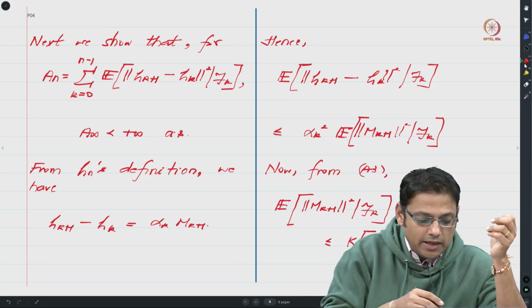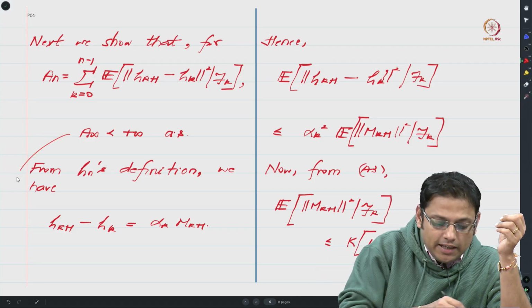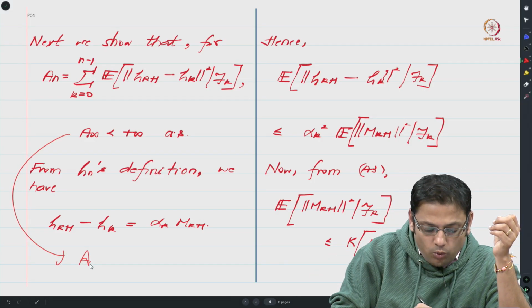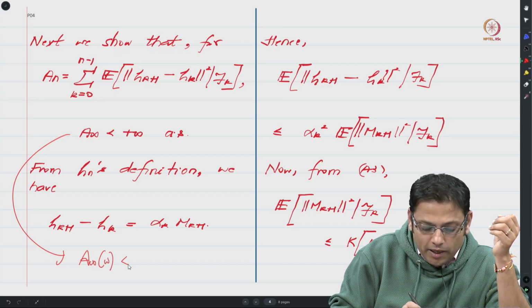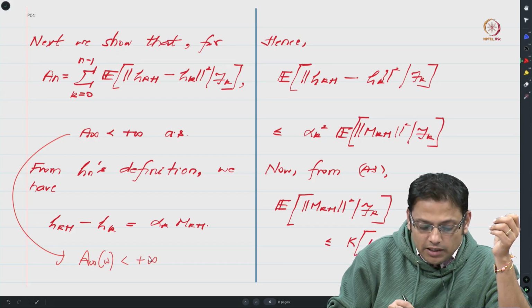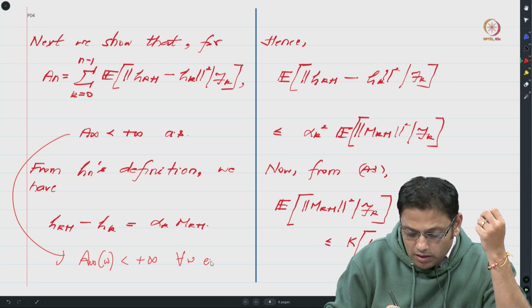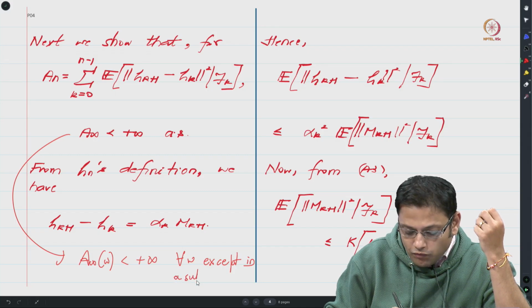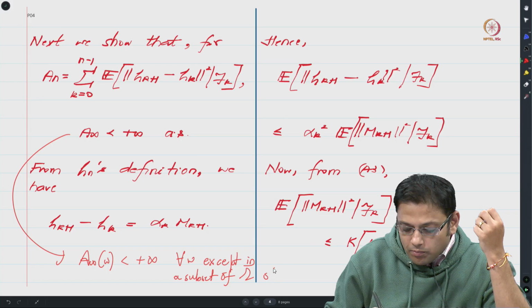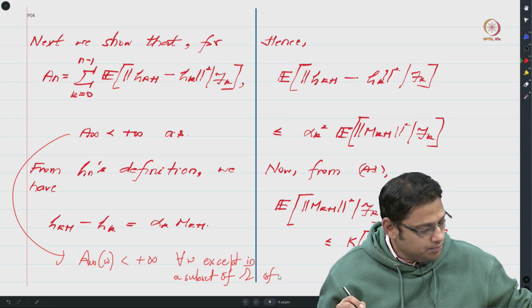So let me elaborate this a bit more. A infinity is a random variable and we require that A infinity of omega be less than infinity for all omega except in a subset of measure 0, that is, with probability 0.